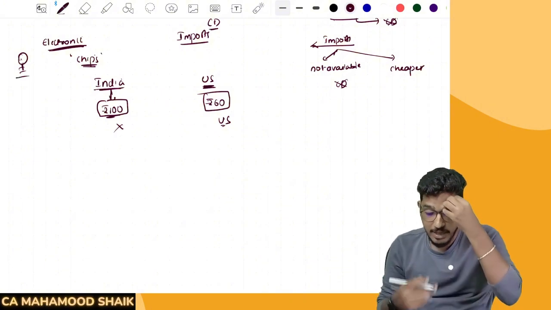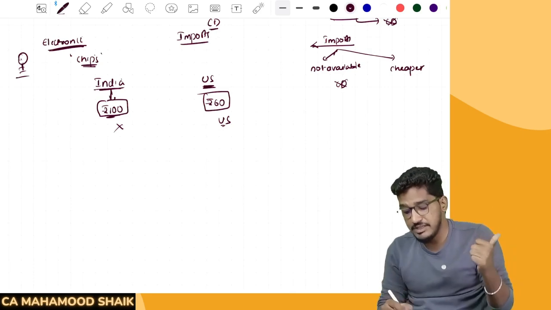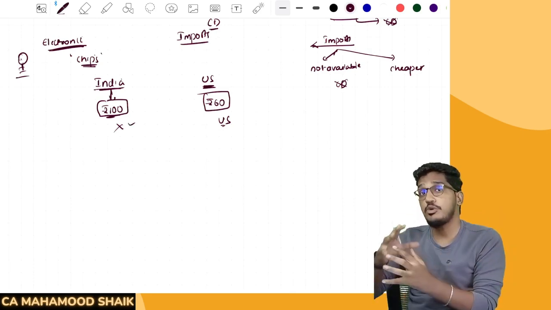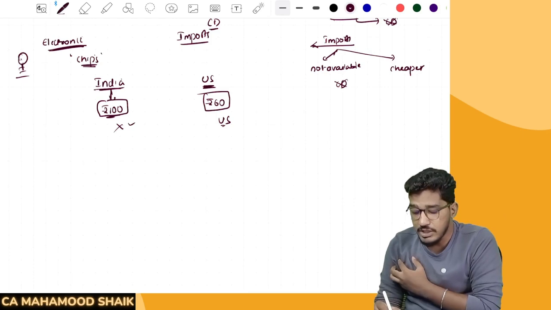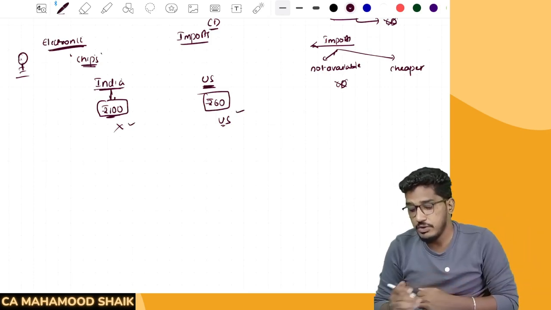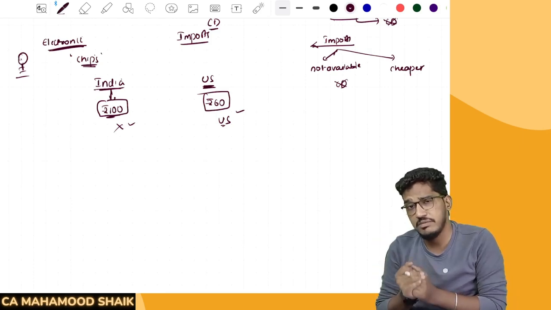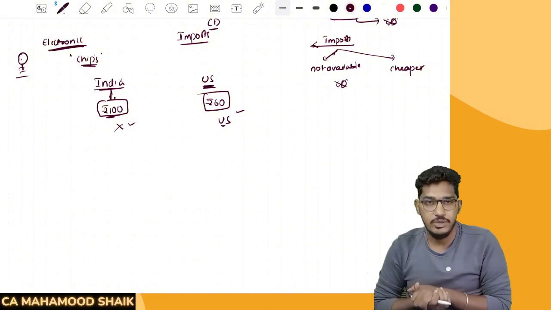Even myself as a businessman, if I have to purchase the chips, and I came to know that in India the chip costs me 100 rupees, but I could procure the same chip from the US at only 60 rupees, why would I buy in our Indian market? Every person who is in need of these electronic chips will try to import those goods from the US only.